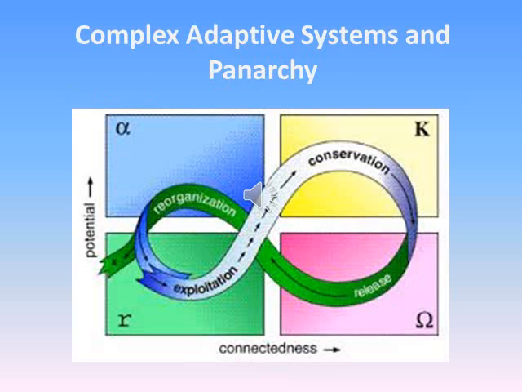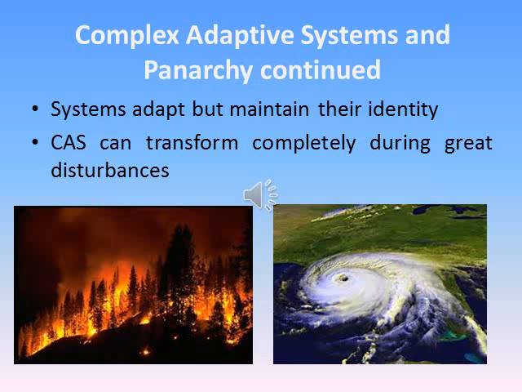Complex adaptive systems are linked to ecological and human social systems. They do not exist in isolation. Panarchy is a hierarchical set of adaptive cycles at different scales in the social ecological system and their cross-scale effects. The concept of panarchy captures the way living systems both persist and innovate at the same time. Panarchy is about systems adapting but maintaining their identity.